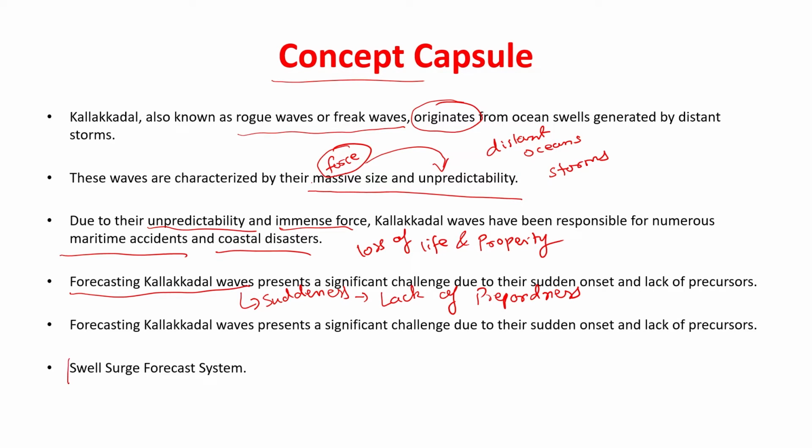What we have done though is, in 2020, India installed the swell surge forecast system. It will give prior notice with respect to generation of such waves.